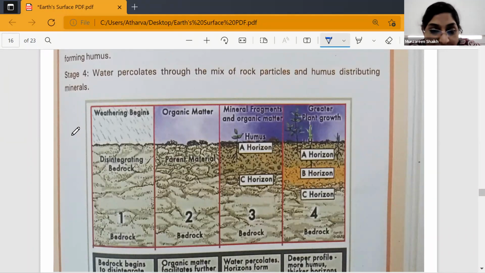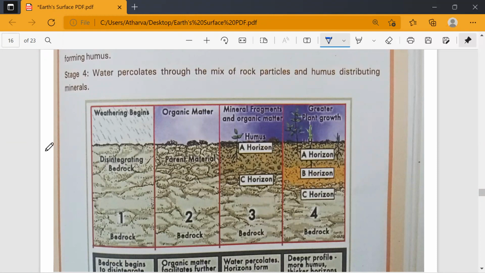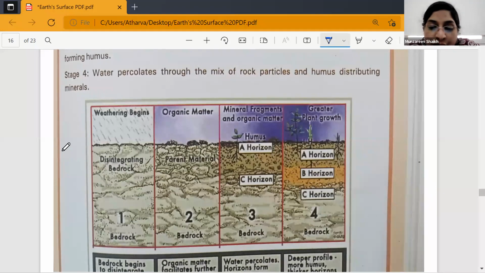There are bacteria coming up, and it leads to the formation of humus. Can you see A horizon, C horizon? Can you see the stages? Can you see humus? Yes, ma'am. Here minerals are fragmenting with the organic matter, and there is a formation of humus. Can you see how the rock is turning into soil at the third stage?